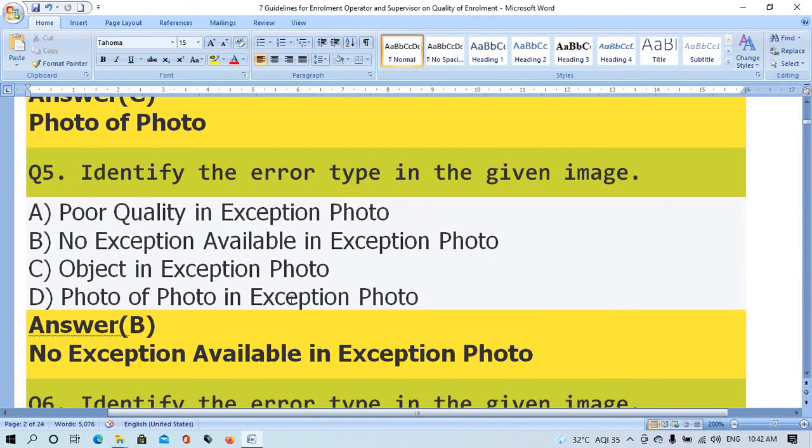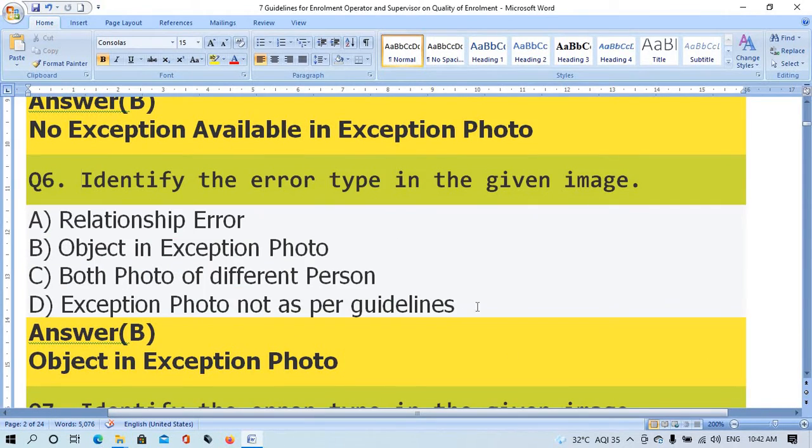Question number 5. Identify the error type in the given image. Option A, poor quality in exemption photo. Option B, no exemption available in exemption photo. Option C, object in exemption photo. Option D, photo of photo, exemption photo. The right answer is option B, no exemption available in exemption photo.